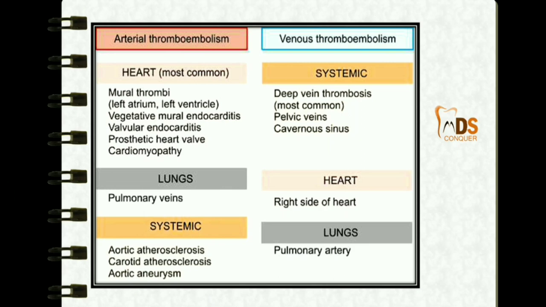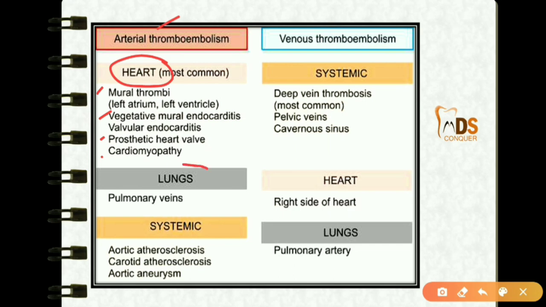Then these are the common origins of thromboembolism. Arterial thromboembolism, the most common origin is the heart, with examples like mural thrombi, vegetative endocarditis, valvular endocarditis, and cardiomyopathy. And in the lungs, the pulmonary veins are the most common, and in the systemic, aortic sclerosis, carotid atherosclerosis, and aortic aneurysms are the most common originating forms.